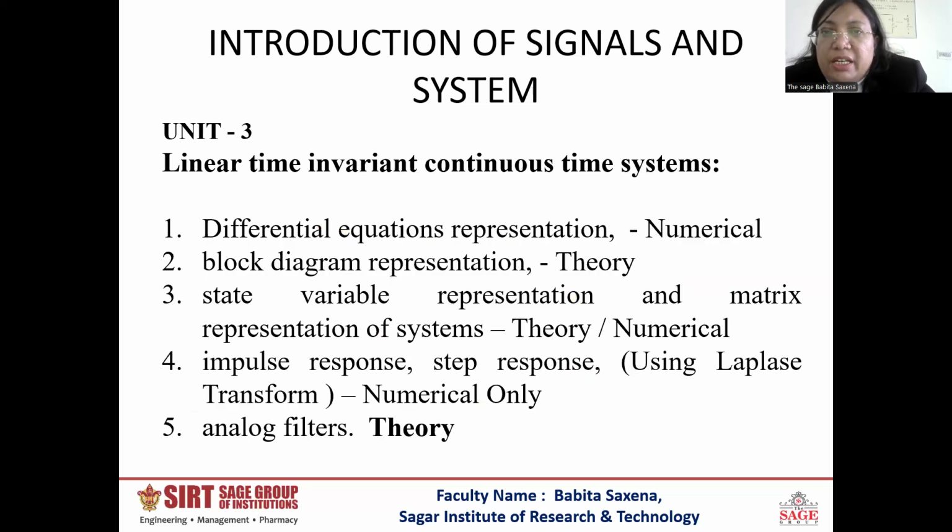In unit 3, linear time invariant system, differential equation representation, block diagram, state variable representation, and impulse response are very important, and analog filters are only the theory part, okay, this is only the theory part. So you have to study the 4 topics only: differential equation, state variable, impulse response.